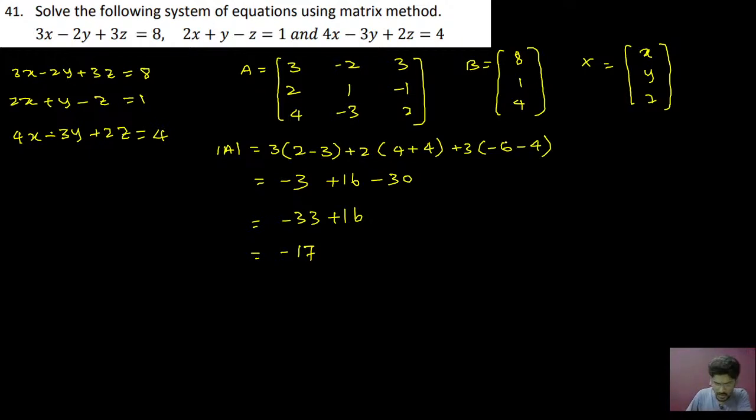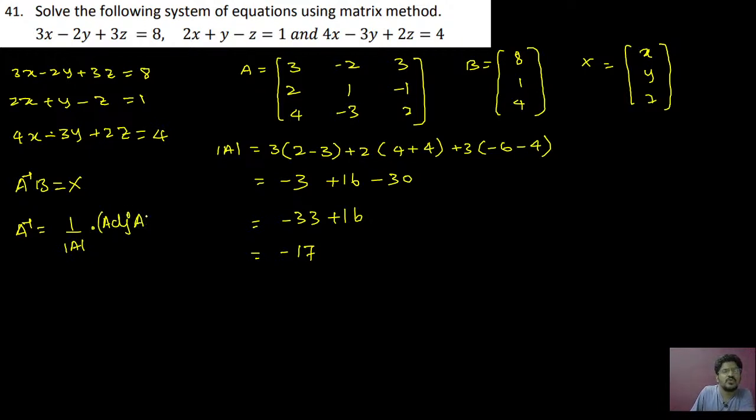Clear? Okay. So next we have to find the inverse, because we know that A inverse into B equal to X. This we have to solve. And A inverse is equal to 1 by determinant of A into adjoint of A.